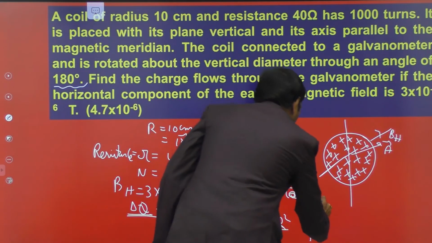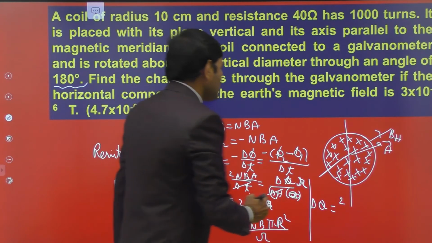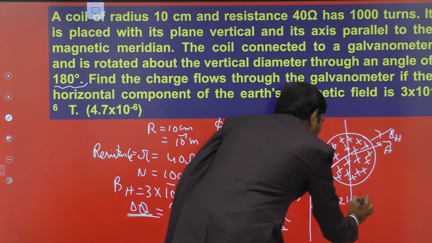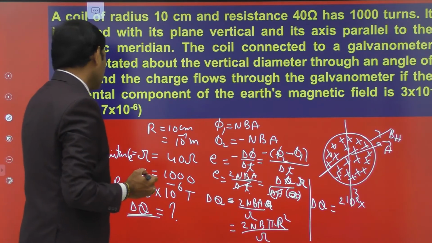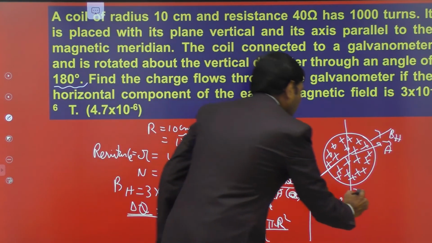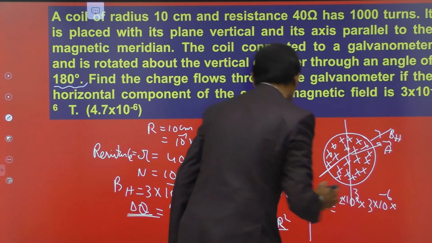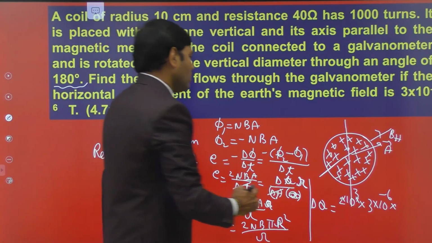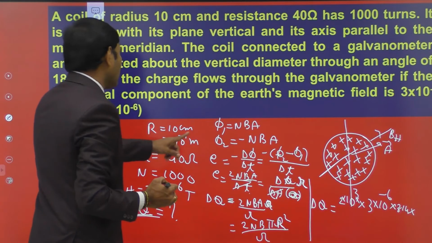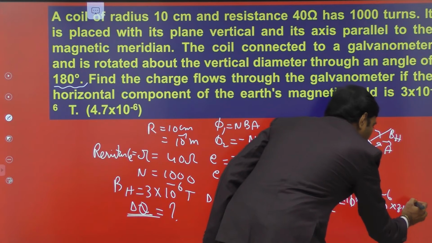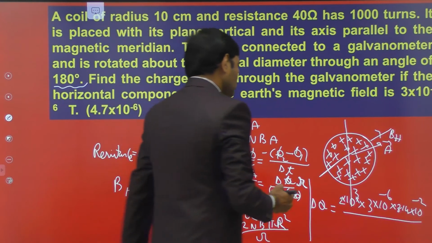Substituting the respective values, the charge flown through it is delta Q equal to 2 into number of turns, which is 1000, so 10 power 3, into magnetic field 3 into 10 power minus 6, into 3.14 into r square, where r is 10 power minus 1, 10 power minus 2, whole divided by small r, the resistance, that is 40 ohms.